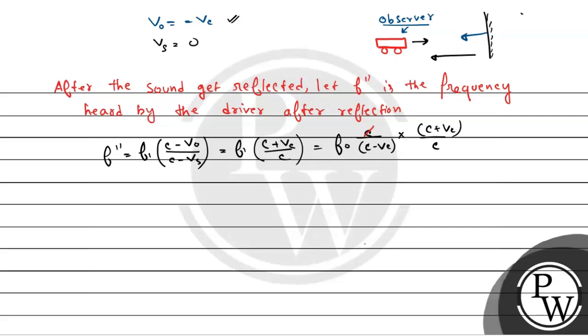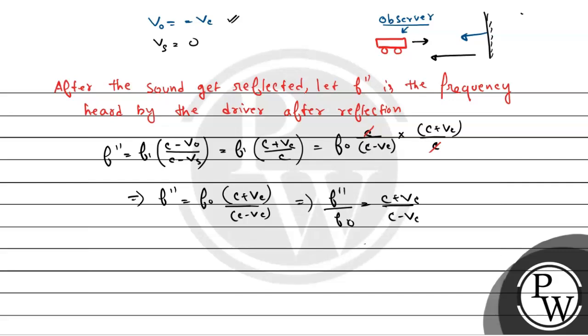Now C से C कट गया तो हम लिख सकते हैं कि F double dash is equals to F0 into C plus VC by C minus VC. Right. So F double dash by F0 is equals to C plus VC by C minus VC.